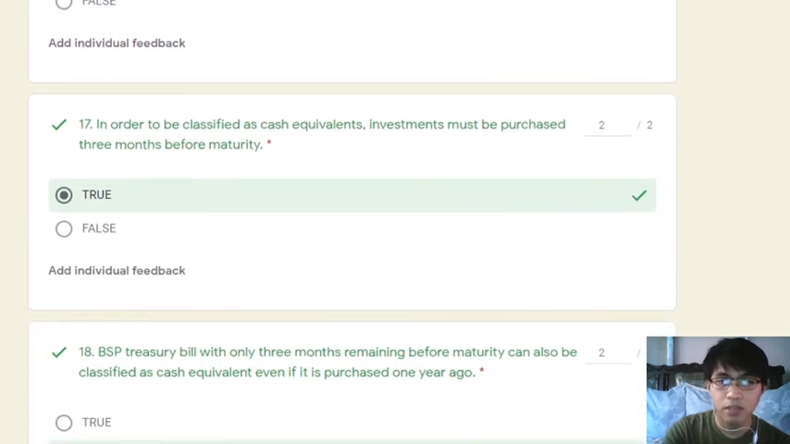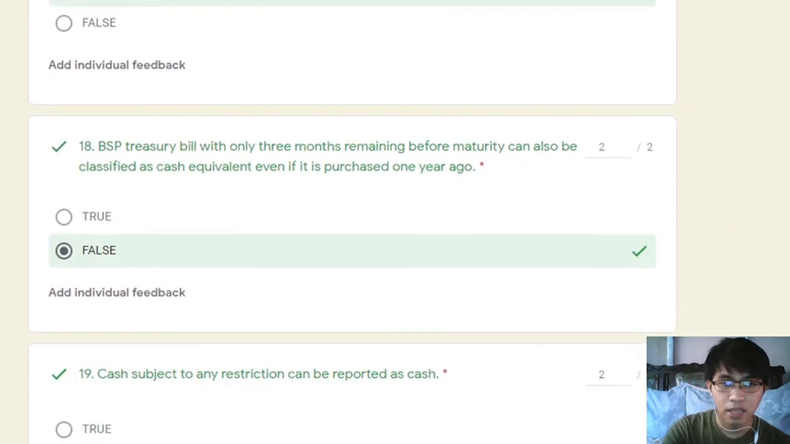In order to be classified as cash equivalents, investments must be purchased 3 months before maturity. Remember, kapag daw cash equivalents, ang lagi mong tatandaan is yung acquisition date, yung kung kailan binili. So, kung yan ay 3 months before the maturity, it can be classified as a cash equivalent. True. 18, BSP Treasury bill with only 3 months remaining before maturity can also be classified as cash equivalent even if it is purchased 1 year ago.